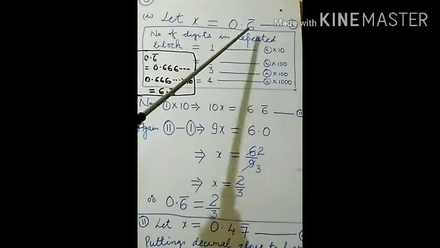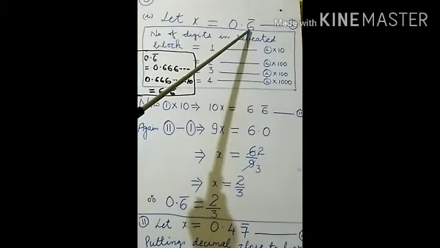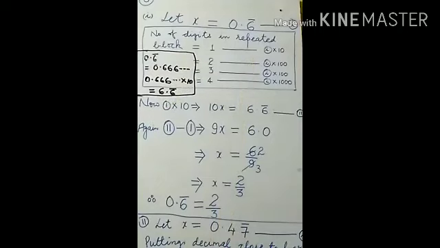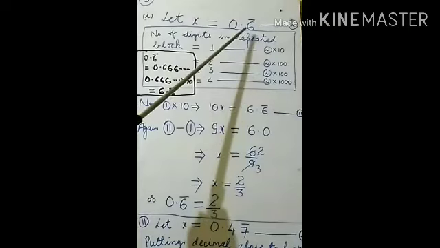See, in the repeating block only 6 is being repeated. 0.6 means 0.666 dot dot dot, which will continue up to infinity. So which digit is being repeated here? 6 is being repeated here.